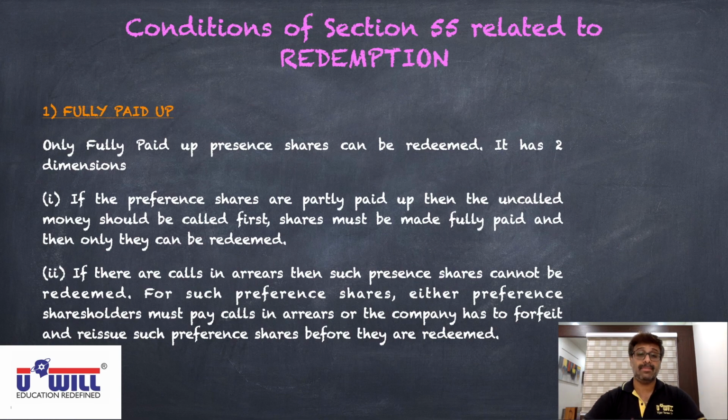Now, what does it mean? That I have explained over here. If you are clear with the explanation, you need not write this. This is just for understanding. The condition of Section 55 has not explained this. I have explained it. In the condition of Section 55, only this one sentence is written: only fully paid preference shares can be redeemed. But what does that mean?